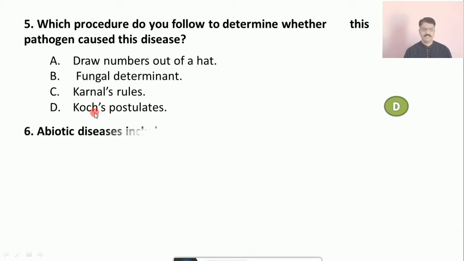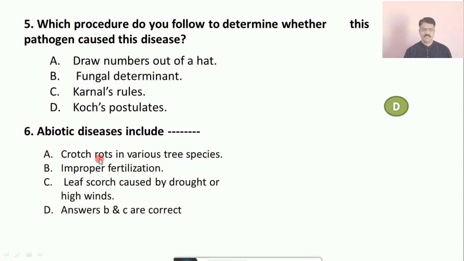Question number 6: Abiotic diseases include A. crotch rots in various tree species, B. improper fertilization, C. leaf splotch caused by drought or high winds, D. B and C are correct. The correct answer is D, that is B and C are correct: improper fertilization and leaf splotch caused by drought or high winds.